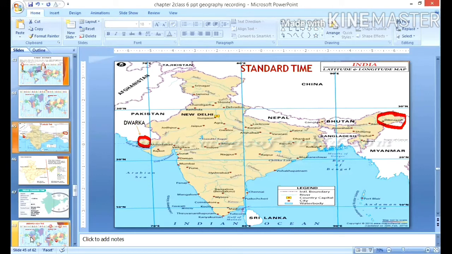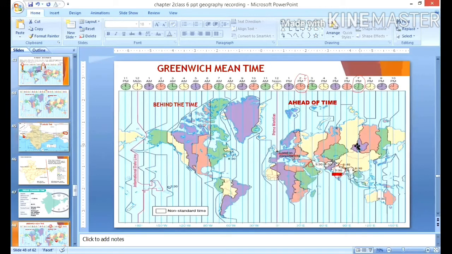But some countries in the world cannot have one standard or local time. America and Russia are very large countries in terms of size or area. So they cannot go for one standard time. The USA has 9 longitudes passing through it; the longitudinal extent of the USA is 9 longitudes. And Russia has 11 longitudes; the extension of longitudes is 11.